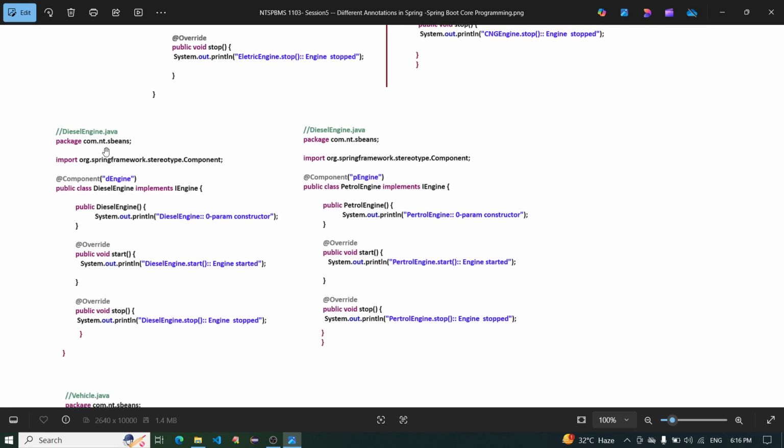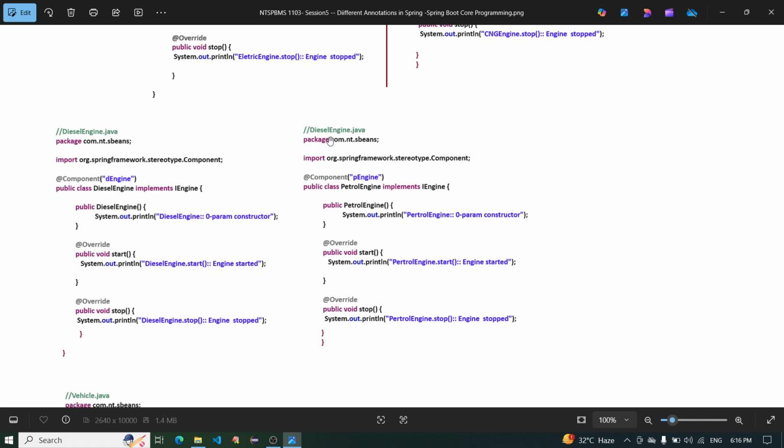DieselEngine.java. The package name is sbins, it imports Component, the component name is dEngine, and public class DieselEngine implements the IEngine interface. The constructor has the message diesel engine zero param constructor, the overridden start method has the message diesel engine started, and the stop method has the message diesel engine stopped.